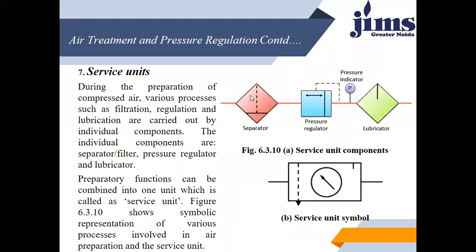Those are the separator, the pressure regulator, and the lubricator. So the preparatory functions can be combined into one unit. This is what we call the service unit symbol. The service unit symbol is like this, and the service unit consists of the separator, pressure regulator, and the lubricator. Okay, so these are the symbolic notations of the various processes involved in air preparation and the service unit. So these are the stages I told you for the air treatment.